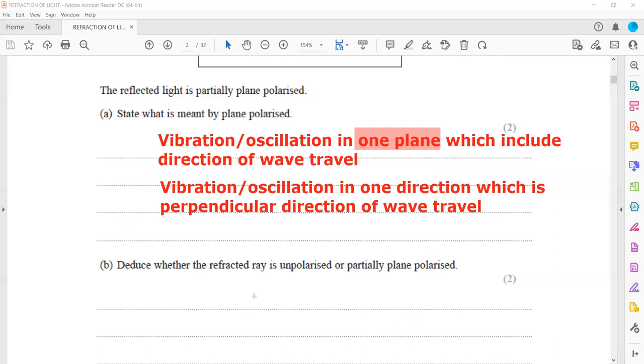The next one, deduce whether the refracted ray is unpolarized or partially plane polarized. So we have to deduce whether the refracted ray is unpolarized or partially plane polarized. How can we identify this?